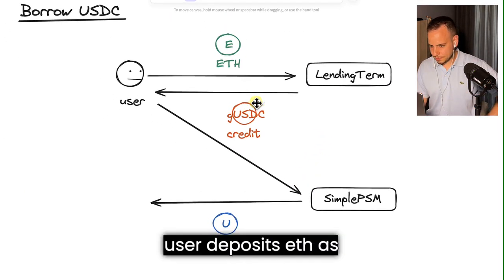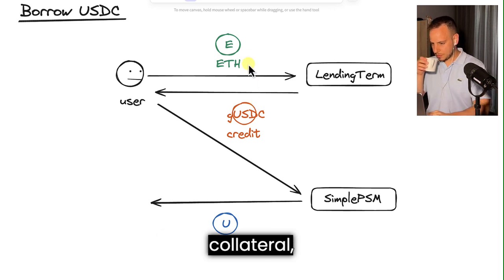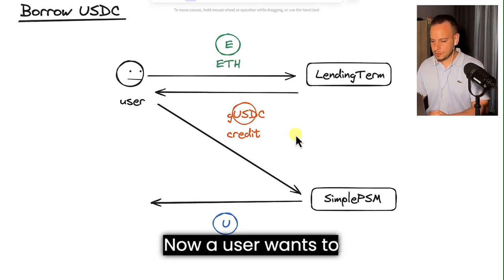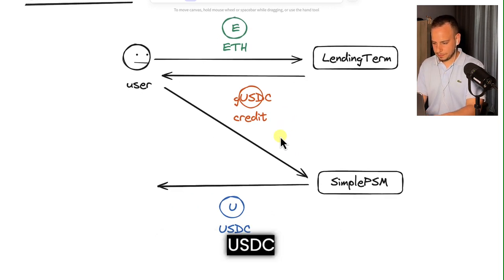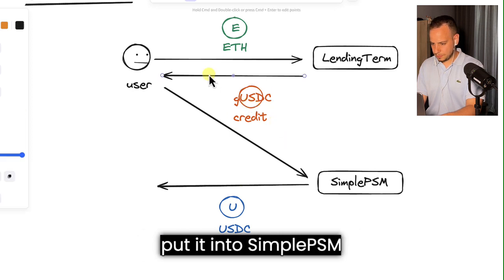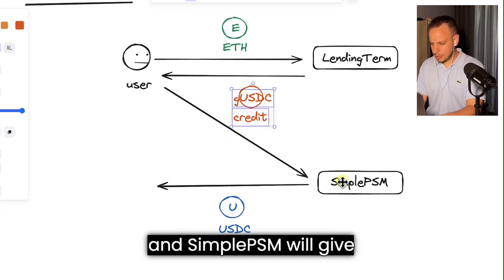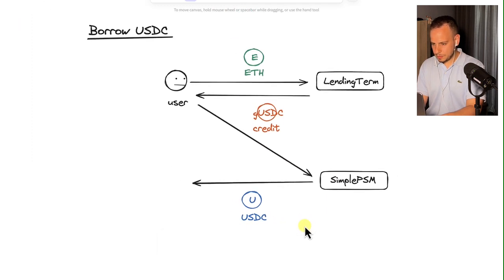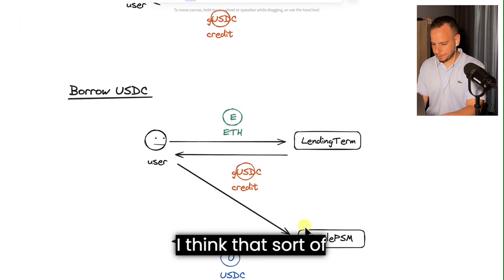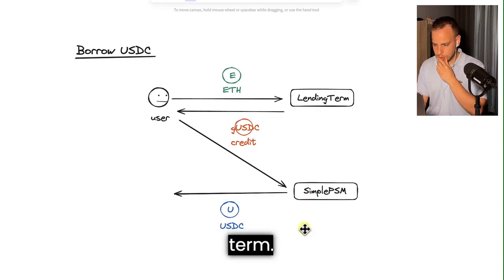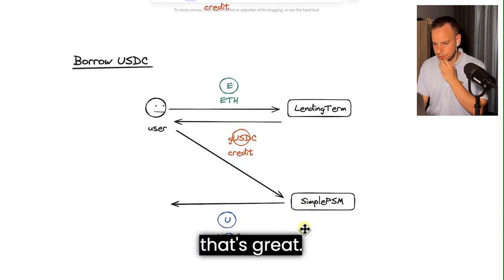So the user deposits ETH as collateral. They get back GUSDC as credit. Now, if a user wants to borrow USDC, they take this GUSDC, put it into the Simple PSM, and the Simple PSM gives the user back USDC. I think that sort of explains how lending and borrowing works, and also explains the lending term. Yeah, that's great.